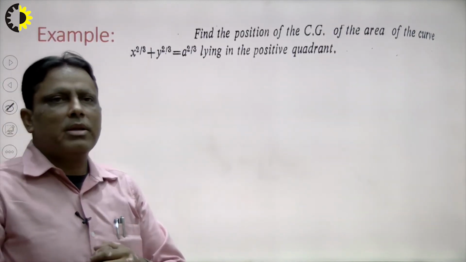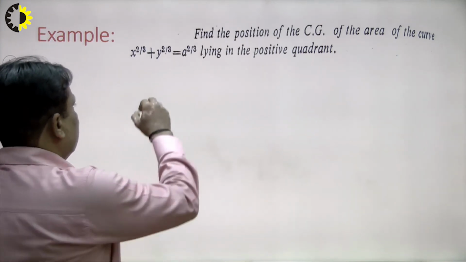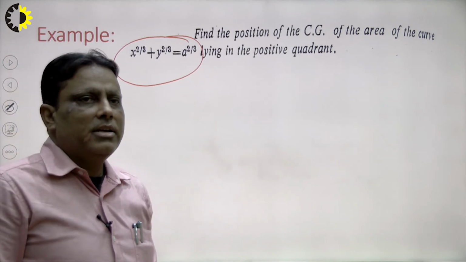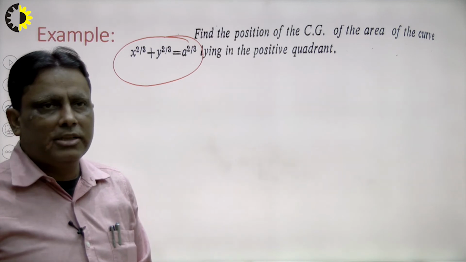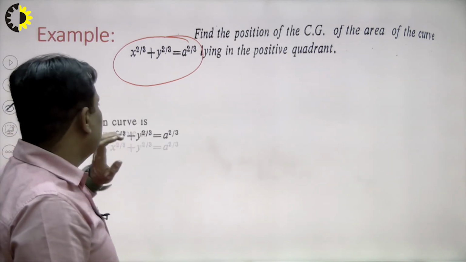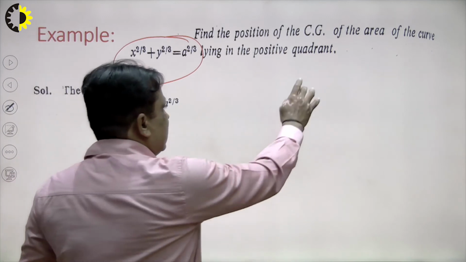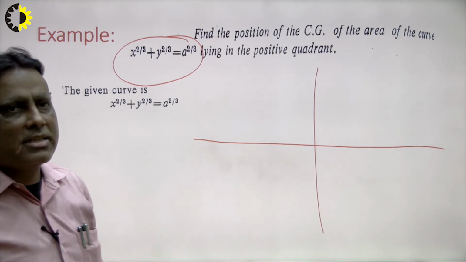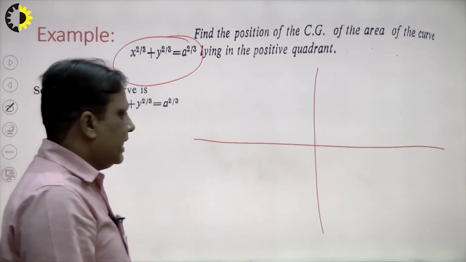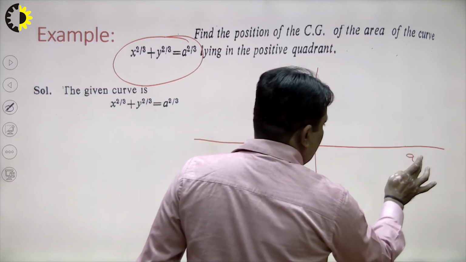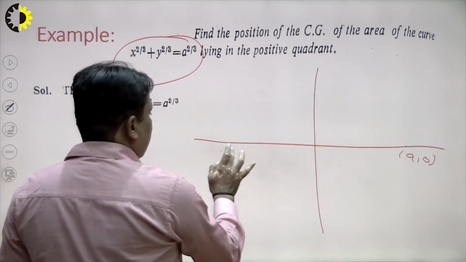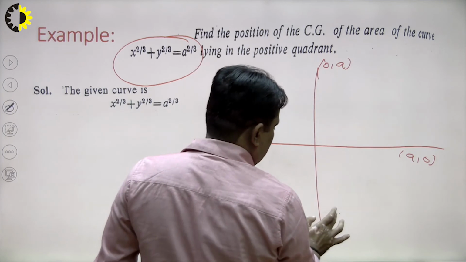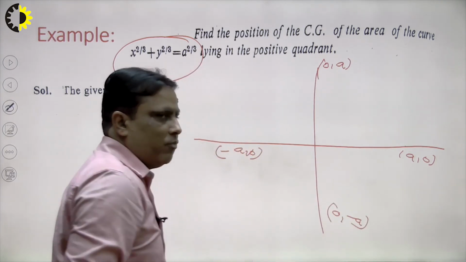This is another problem: find the center of gravity. This is the most important part of curve tracing. When I explain curve tracing, I teach the students that it plays the most important role here. The question is how to trace the curve. This curve is symmetrical in all axes, x equal to y, in the opposite quadrant, and about the y-axis and x-axis also, and there are 4 points of contact. First, a comma 0, and minus a comma 0, and 0 comma a, and 0 comma minus a. So we can say that there are 4 points of contact.